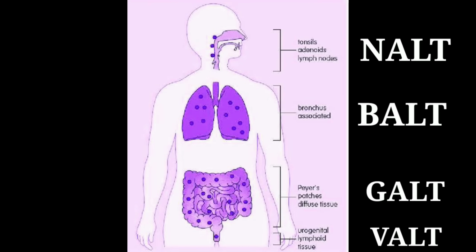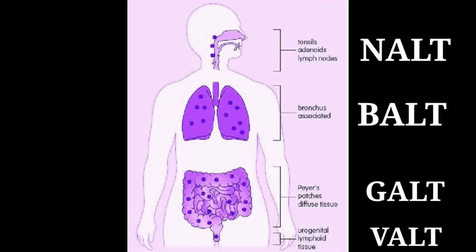Third is BALT, that is bronchus associated lymphoid tissue. And the last one is VALT, that is vulvovaginal associated lymphoid tissue. Additional MALT exists within the accessory organs of the digestive tract, predominantly the parotid gland.